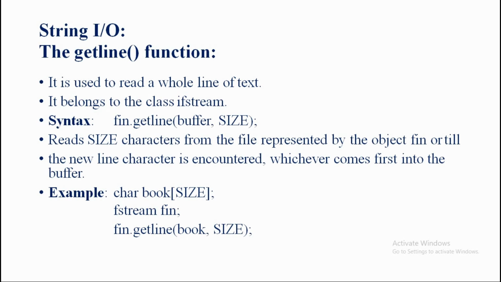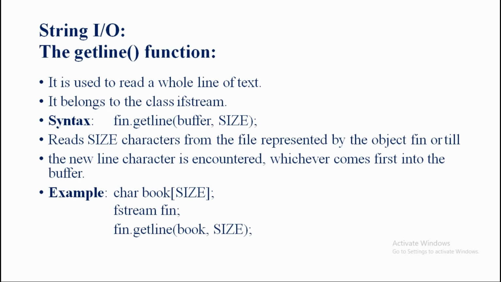So here we can say that the size character is used to input a group of characters by using the object fin, and we know that fin belongs to the class ifstream. And till where are we going to input the characters? Till the newline character, that is \n. When you use \n, it means we need to stop inputting characters, or whichever comes first into the buffer, till that we input the characters.